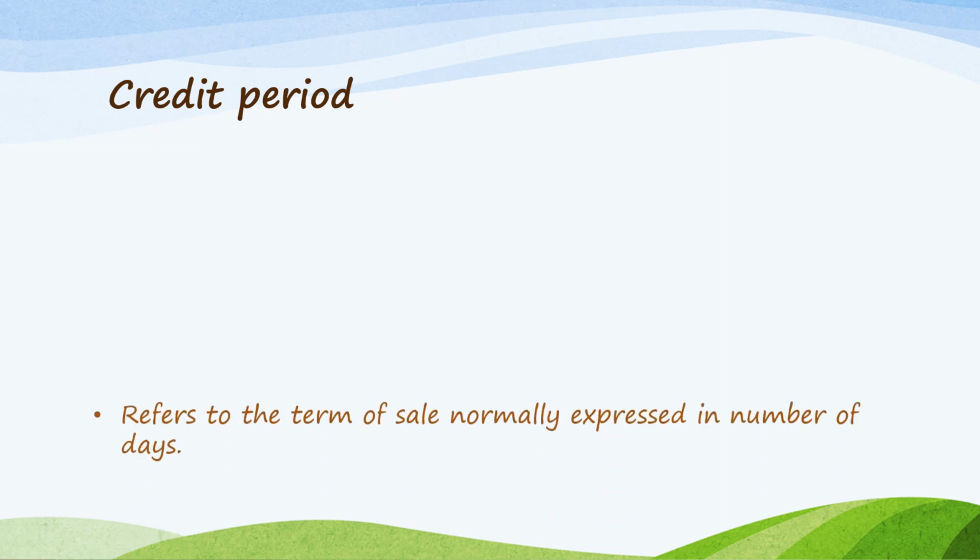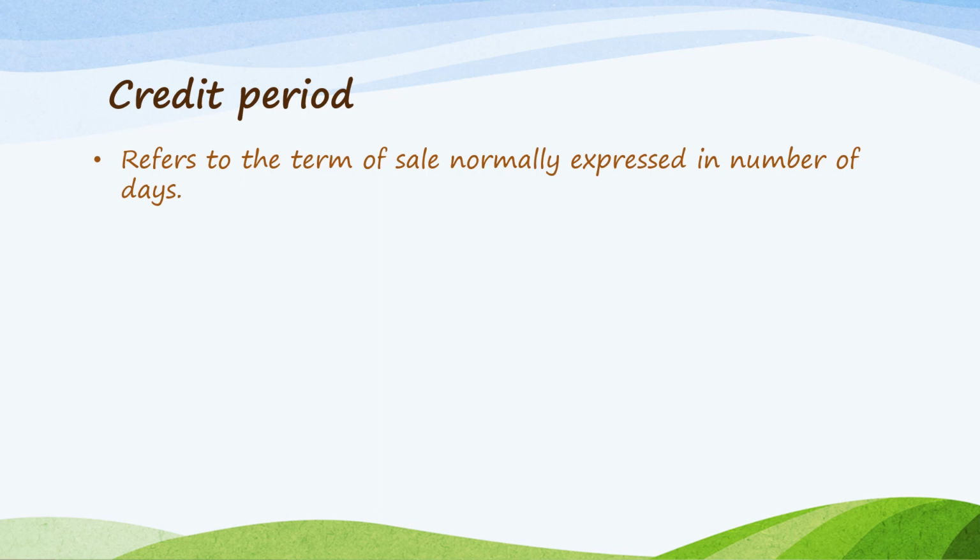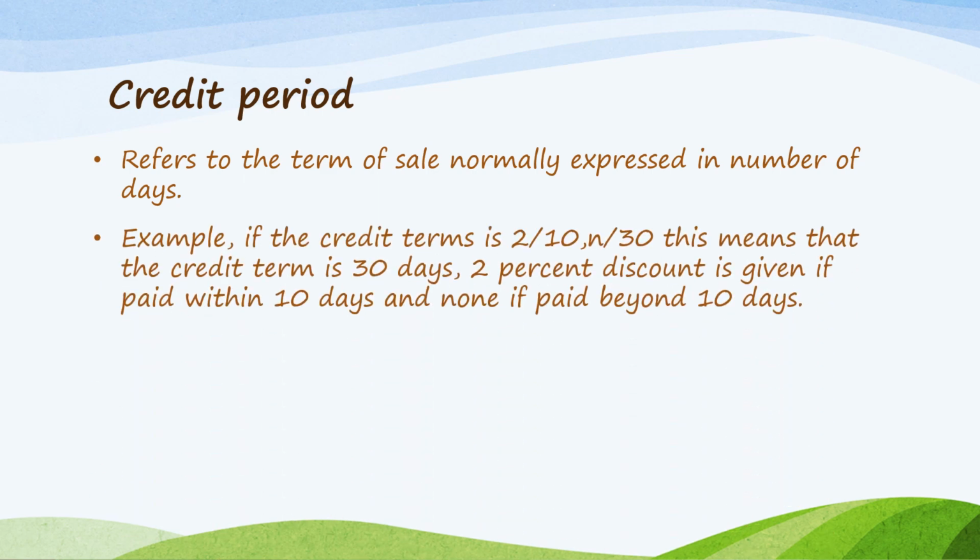What is a credit period? So this normally is in connection with selling of goods on credit or on account. The terms or the credit period is actually expressed in number of days. Say, let's say 30 days, 45 days, 60 days.